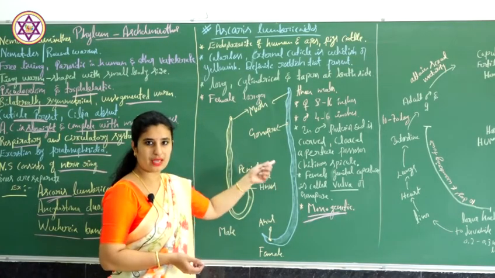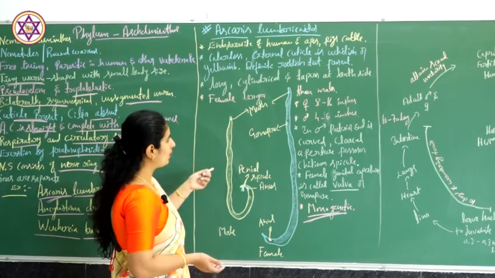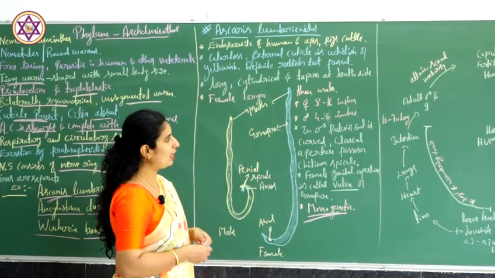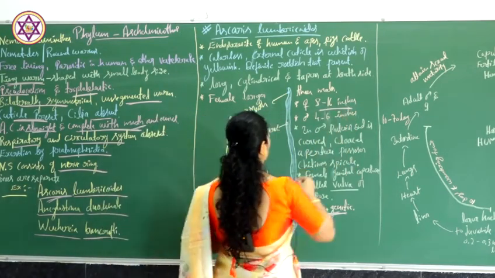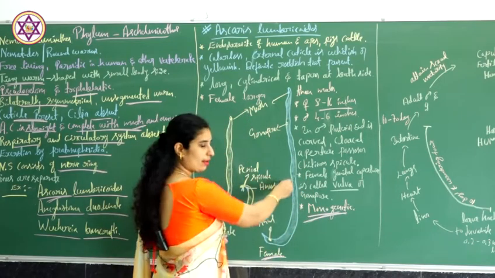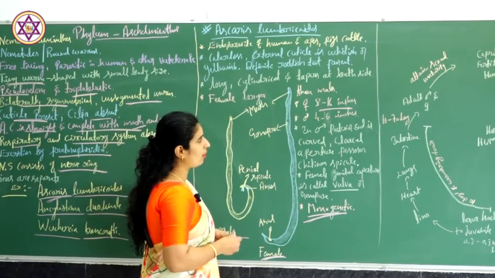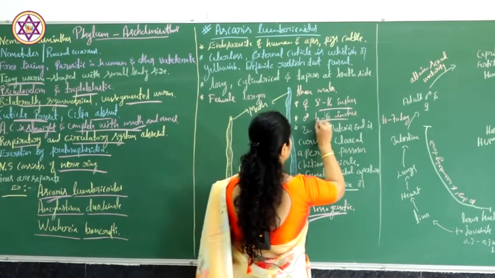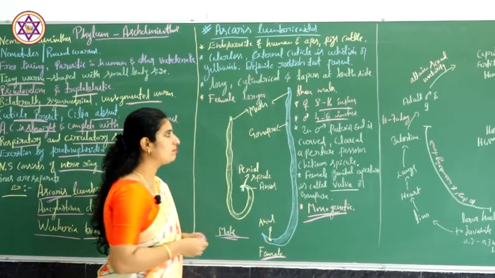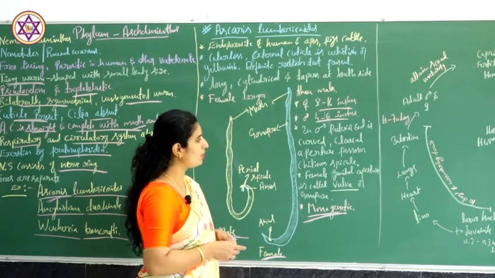This is the female diagram and this is the male diagram. Females are usually 8 to 16 inches in length, and males are 4 to 6 inches, very small compared to the females. In males, the posterior end is curved.